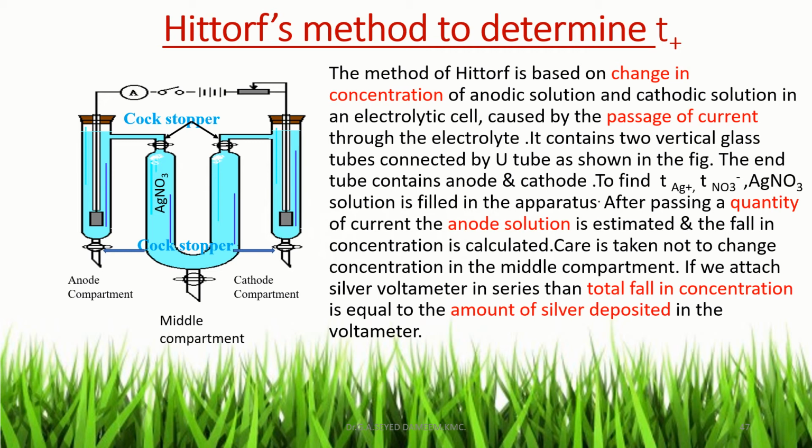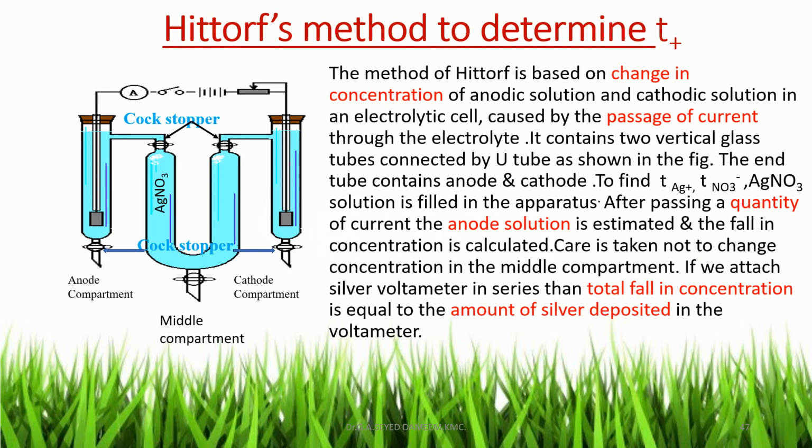For that, this method contains two vertical glass tubes connected by a U tube, and the end tubes contain anode and cathode. The tube which contains the anode is called anode compartment, and the tube which contains the cathode is called cathode compartment. And to find out transport of Ag plus and transport of NO3 minus, silver nitrate solution is filled in the apparatus.